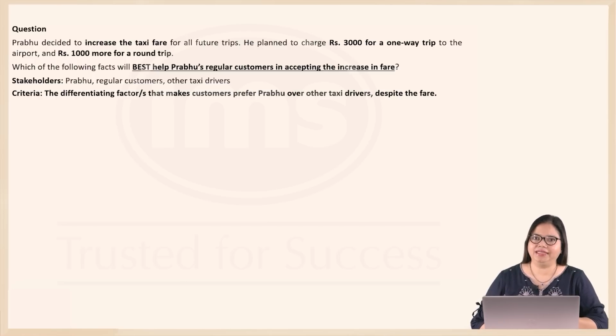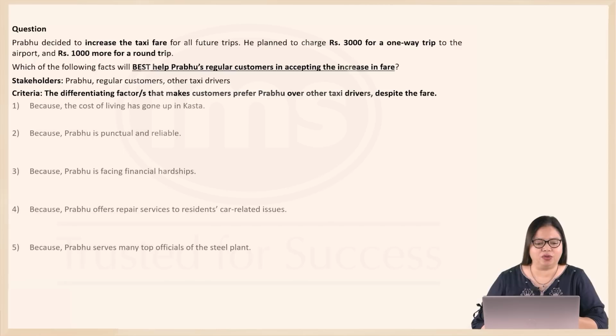Why is it that they would choose Prabhu over other taxi service providers or taxi drivers despite the increase in fare? It must be something that stands out with Prabhu as a taxi driver. The reasons that make him popular, perhaps. Those differentiating factors that make him stand out. So let's look at the different options.